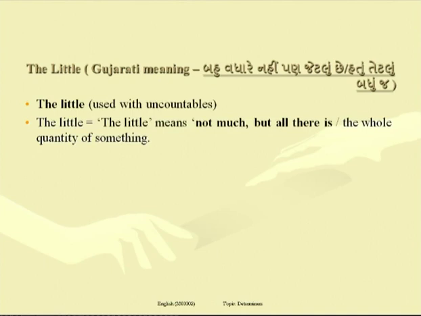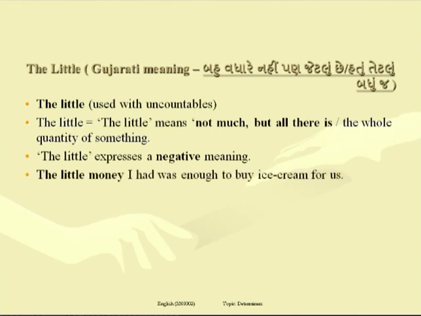The little means not much, but all there is or all there was, the whole quantity of something. The little expresses a negative meaning. Look at the examples to make the above things clearer in your mind.